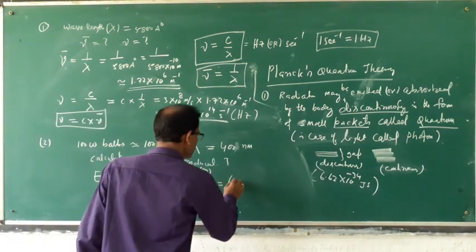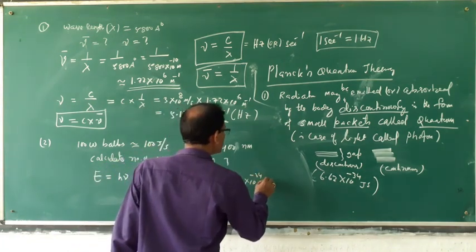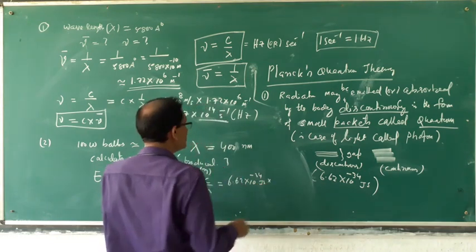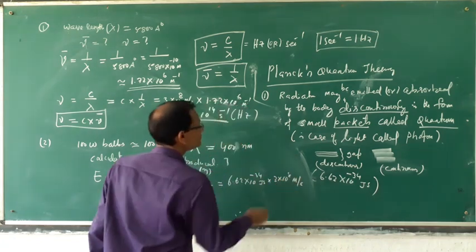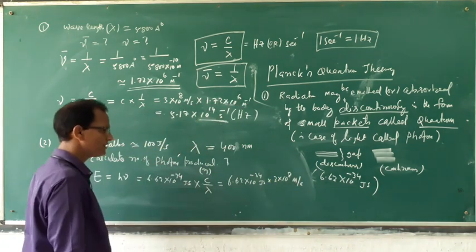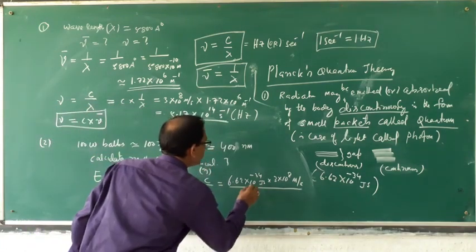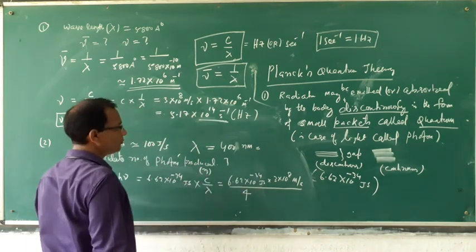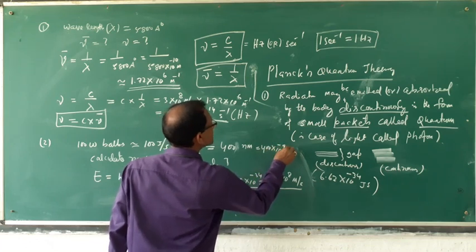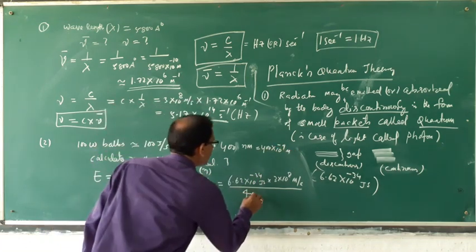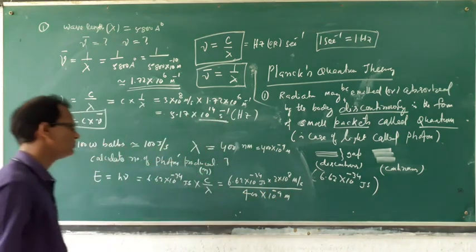So 6.62 into 10 to the power minus 34 joule second into C, which is 3 into 10 to the power 8 meter per second, upon lambda. Lambda is given as 400 nanometer, which is 400 into 10 to the power minus 9 meter. So these are the data.